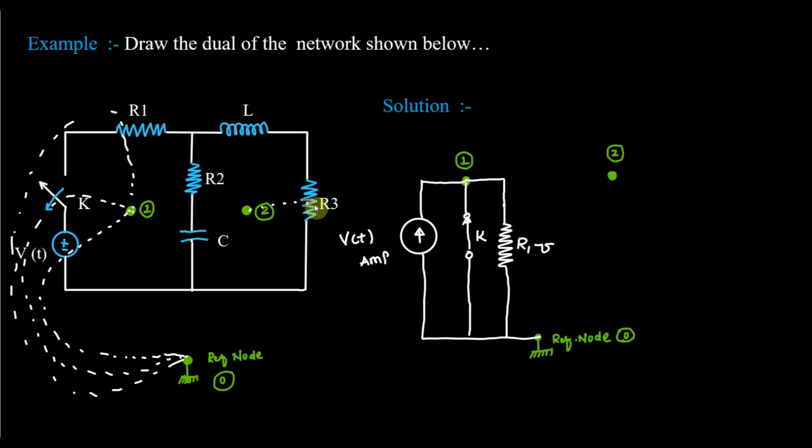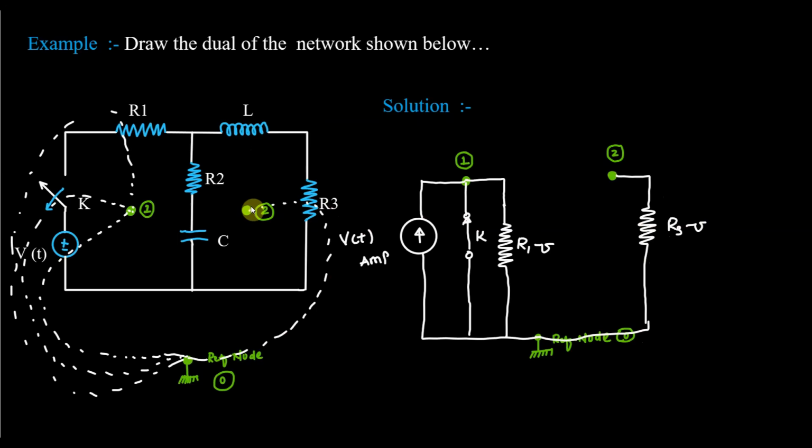That resistance is now connected between which two nodes? 2 and reference. So I will connect like this, 2 and reference, and the dual of this resistance will become what? Conductance. So the value will be R3 and mho because it is conductance.